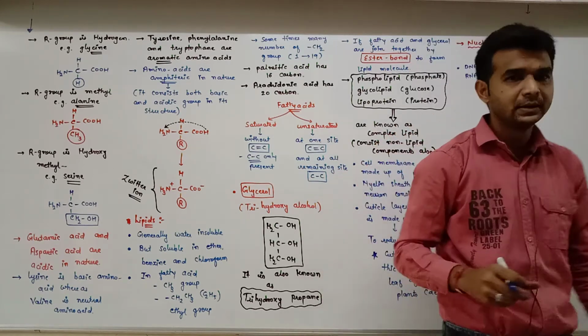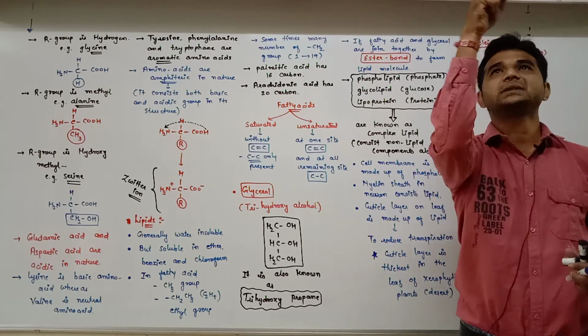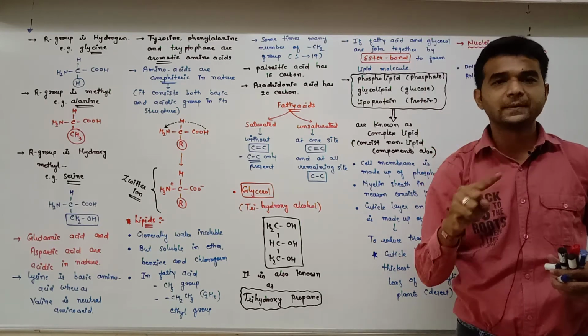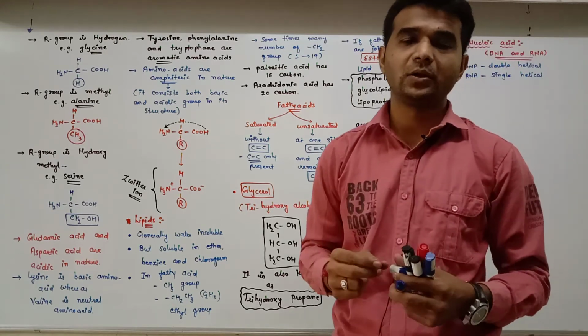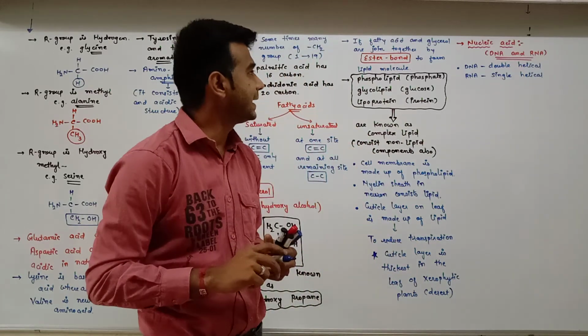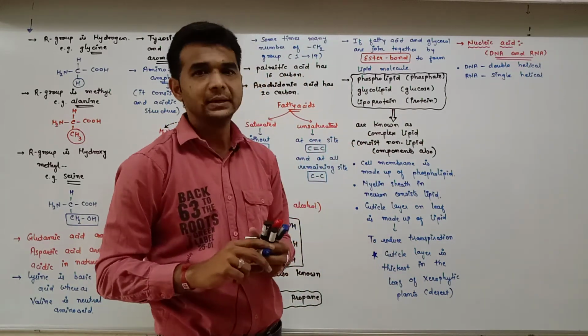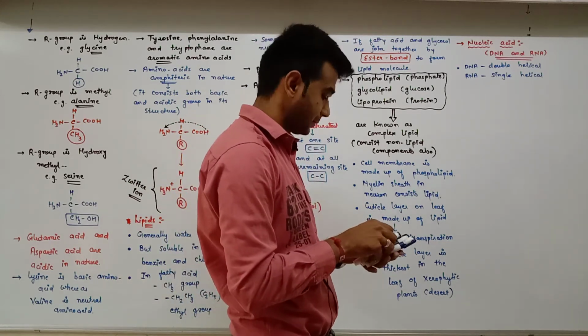You know that DNA is spirally wound around each other. So on the DNA, two helical strands are there. On RNA, a single helix is there. Okay.